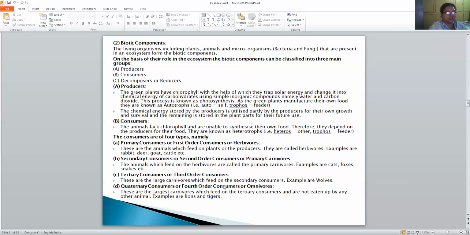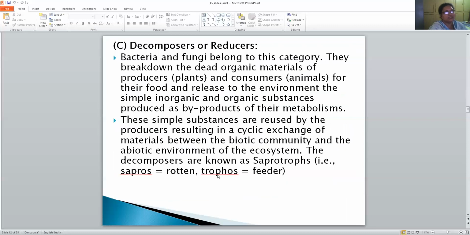Then tertiary consumers depend upon the secondary consumers. Examples are wolves. Then quaternary consumers or fourth order consumers, or omnivores, eat both plants as well as non-veg, veg and non-veg, right? Examples given are lions and tigers. Then last, coming to decomposers or reducers, these comprise bacteria and fungi, which depend upon the dead organic materials of producers and consumers.